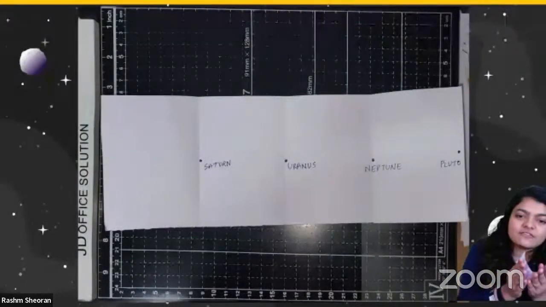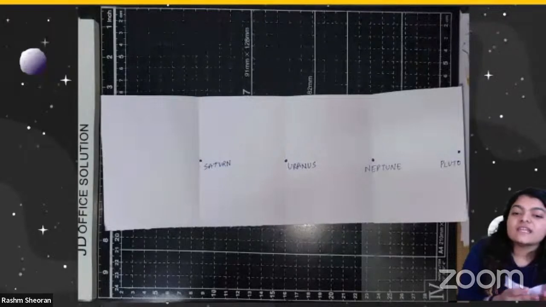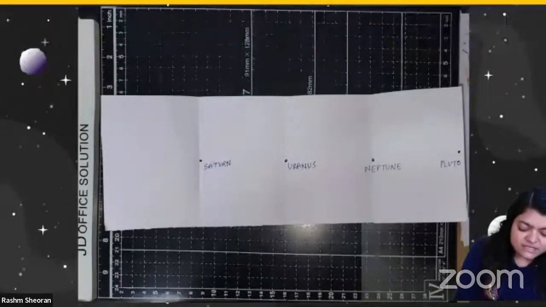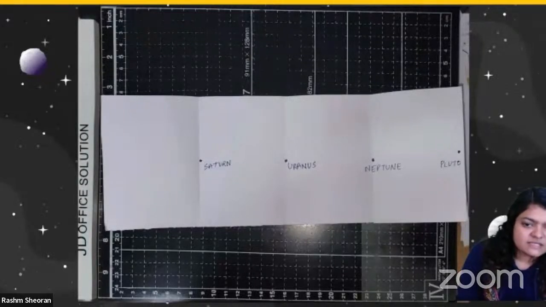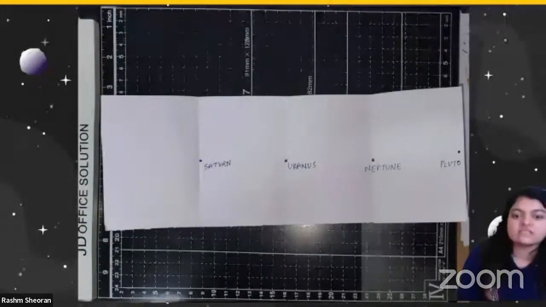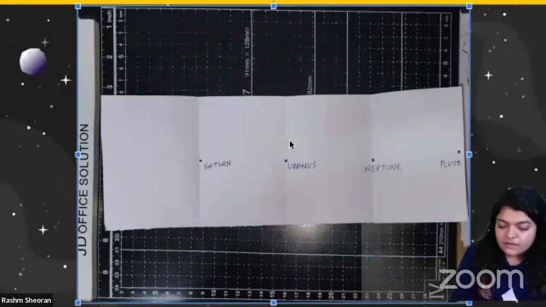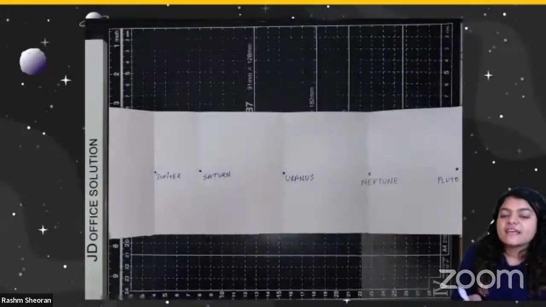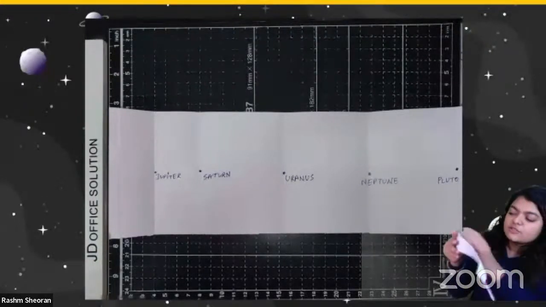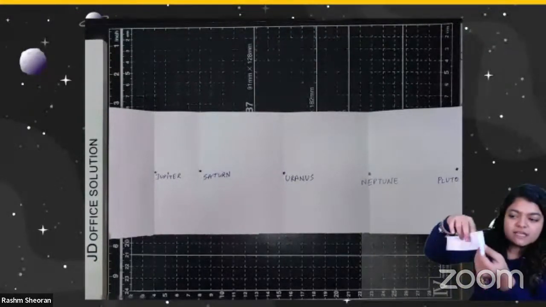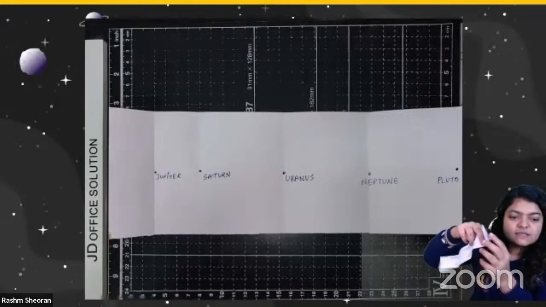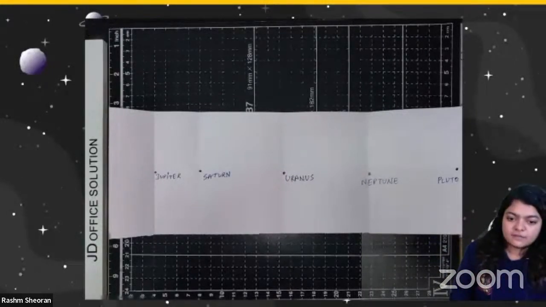So we fold the paper from the left hand side and we write Saturn. What distance is Saturn if Pluto is 1 and Uranus is half? Saturn is at 1 by 4 distance. Then we fold the paper once again in half from the left hand side and we get Jupiter. So we are folding the paper once again in half, half, half like this, small, small portions.